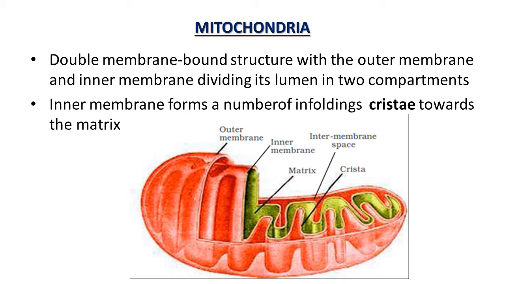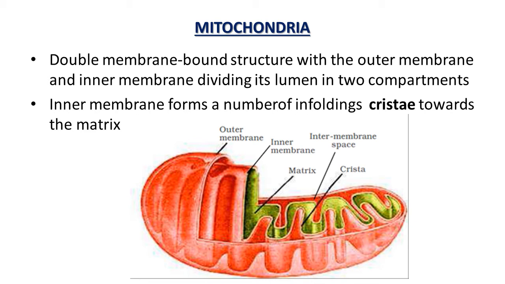If we talk about its shape and size, there is also variety, as observed in various cells. Typically it is sausage-shaped or cylindrical, having a diameter of roughly 0.2 to 1 micrometer, with an average of 0.5. Length is 1 to 4.1 micrometer.